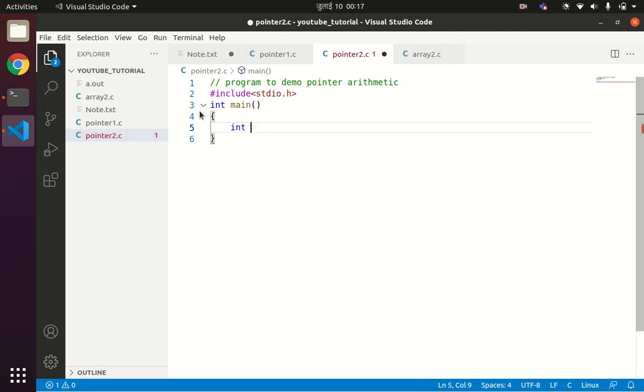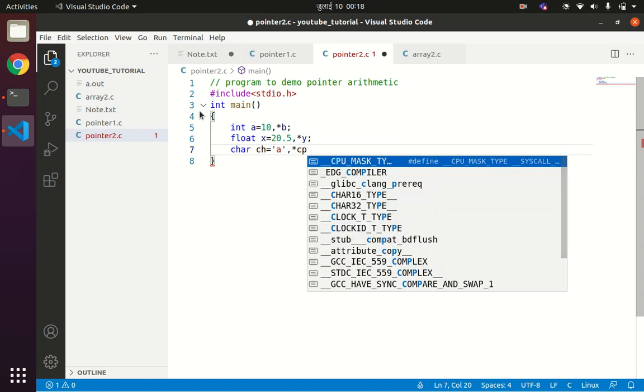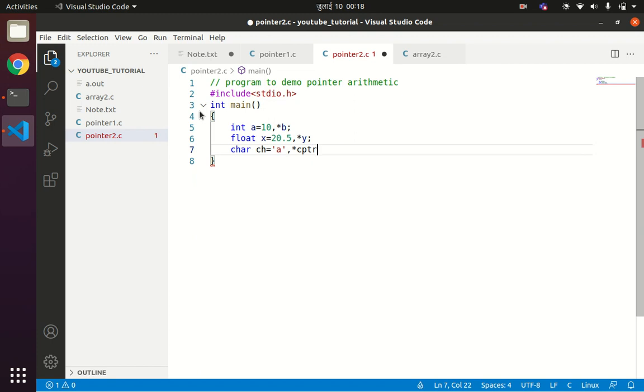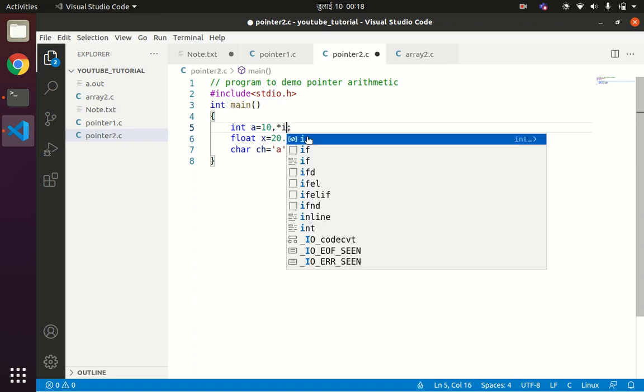So int a = 10 and one pointer for a, it is pointer b. Then one more floating point, x = 20.5, and pointer y, and one more character, char ch = 'a' and cptr. Instead of y I'll write fptr for convenience, and for integer it will be iptr.